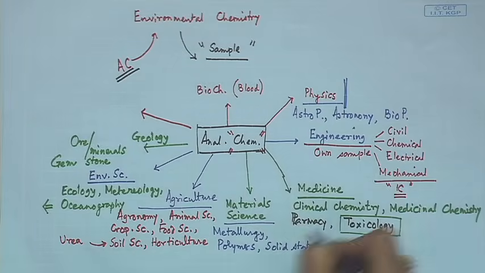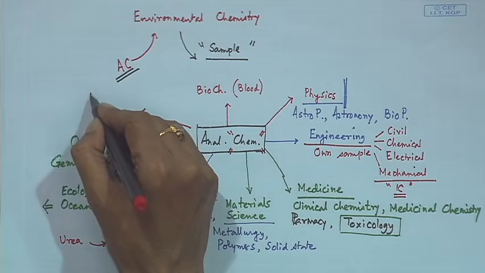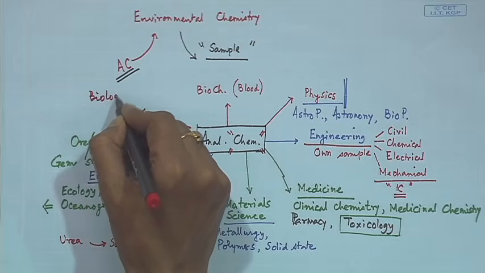Then lastly, we are just completing the whole circular thing, that means starting from our biochemical to physics and all these things, we are now reaching the corresponding analysis for biological samples.